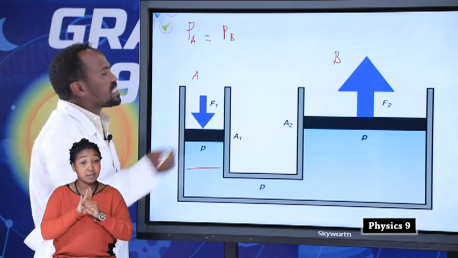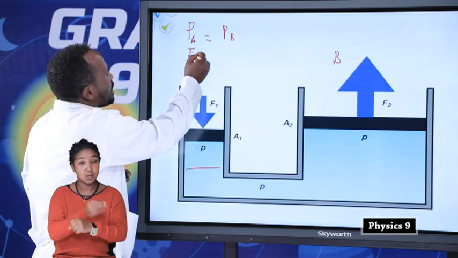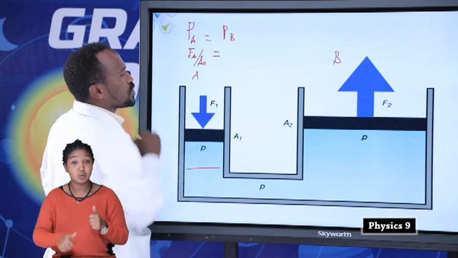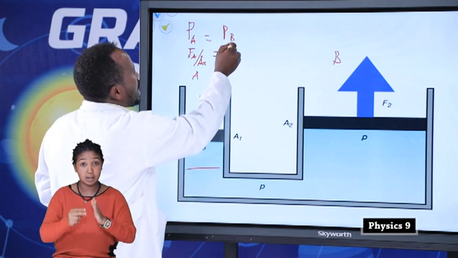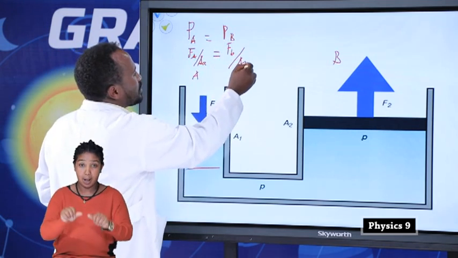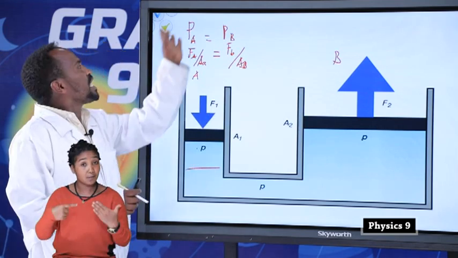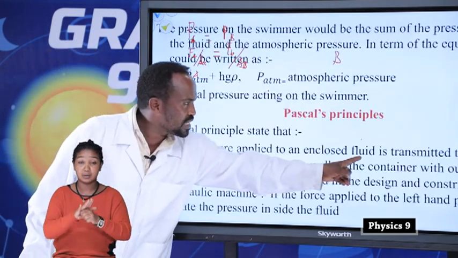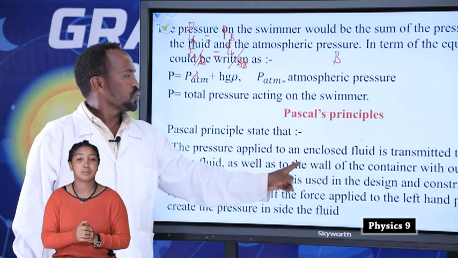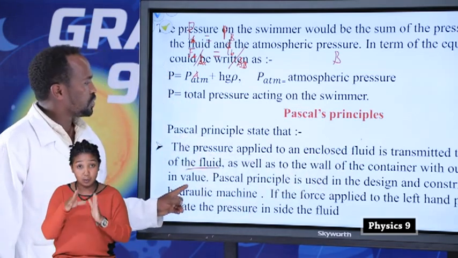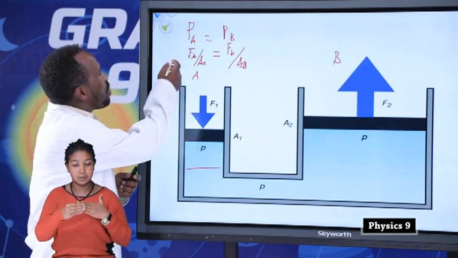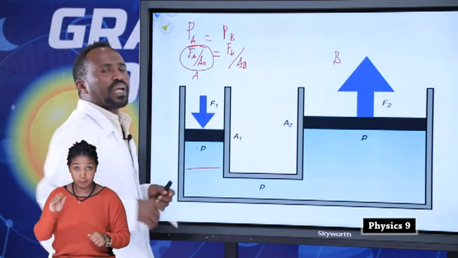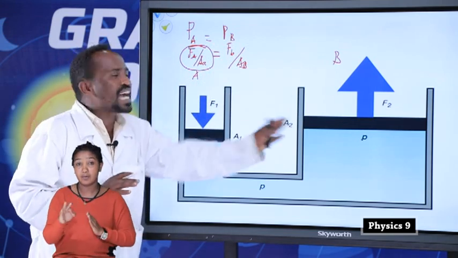This means that pressure at A is given by force at A divided by area at A, which is equal to pressure at B, meaning force at B over area at B. Therefore, Pascal's principle states this law: the pressure applied to an enclosed fluid is transmitted to every part of the fluid as well as to the wall of the container without reducing its value. So, this is Pascal's principle. If you know the pressure at A and the area at B, we can easily calculate the force at B.